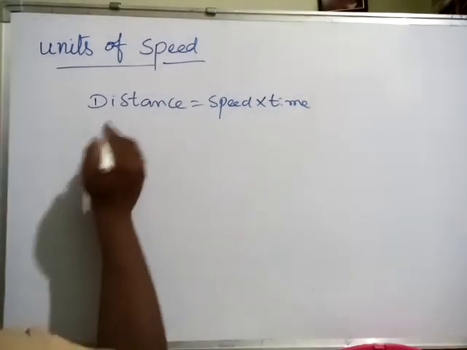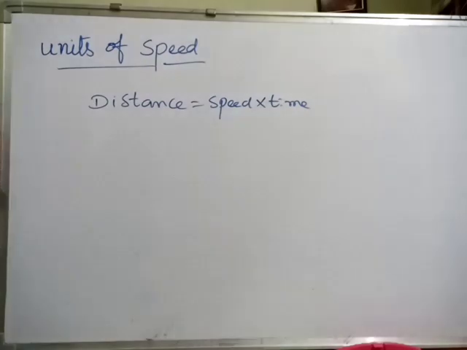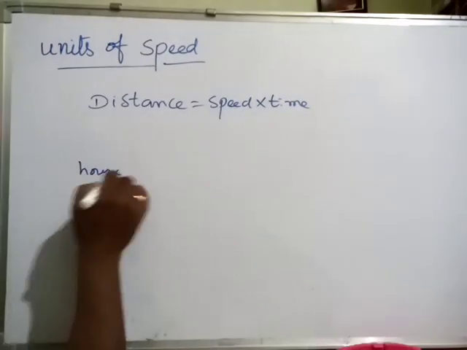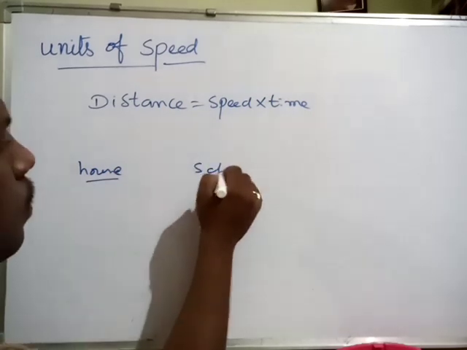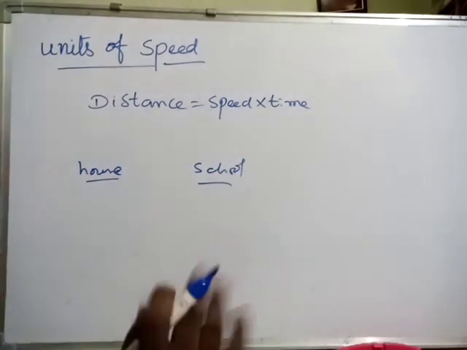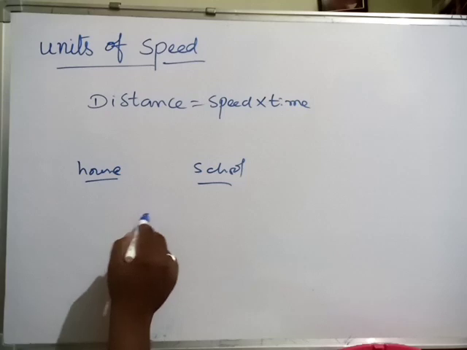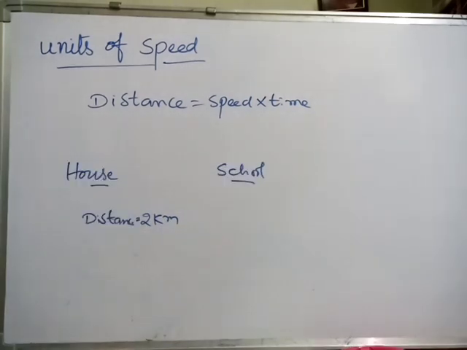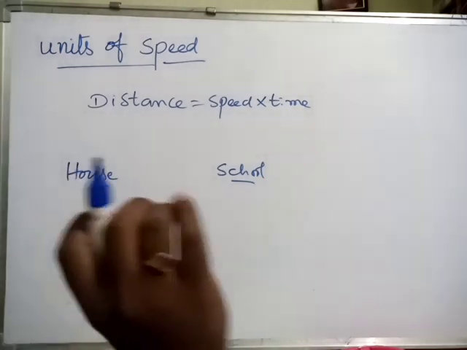For example, from your house to school, the distance is 2 kilometers.